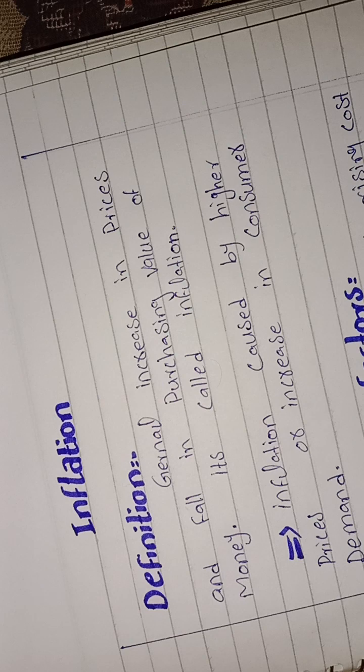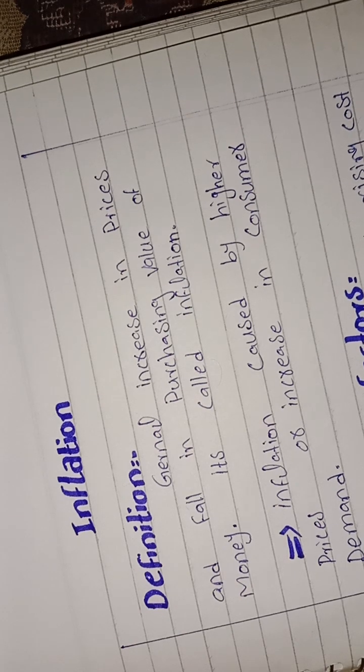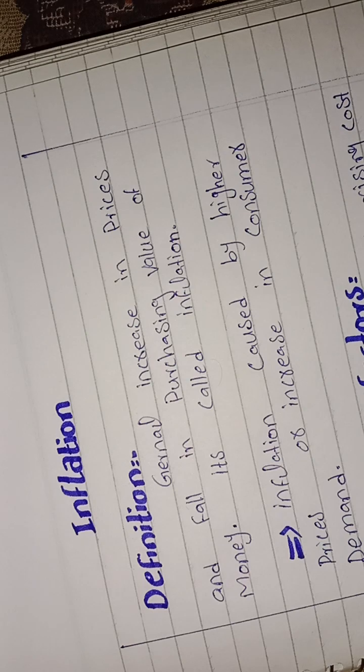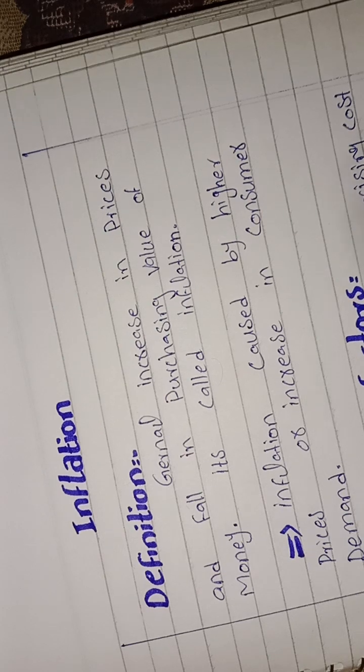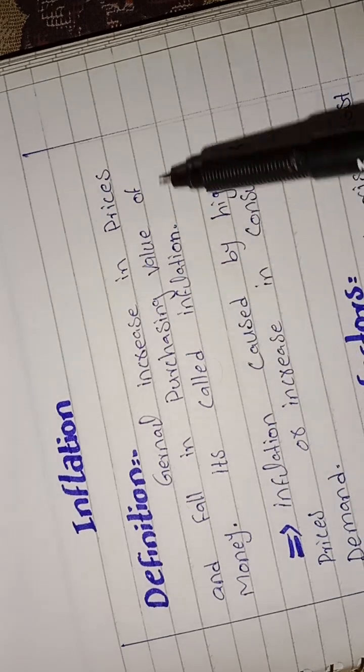Bismillahirrahmanirrahim. So basically, our topic is inflation. Inflation basically, we say that when the prices rise and rise, generally it's known as inflation. In other words, when too much money chases few goods, it's known as inflation. So here is the definition of inflation: a general rise in prices and a fall in the purchasing value of money.